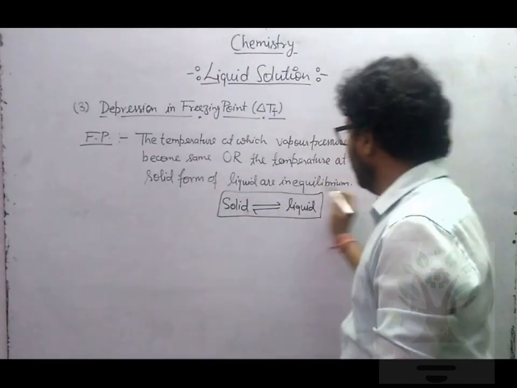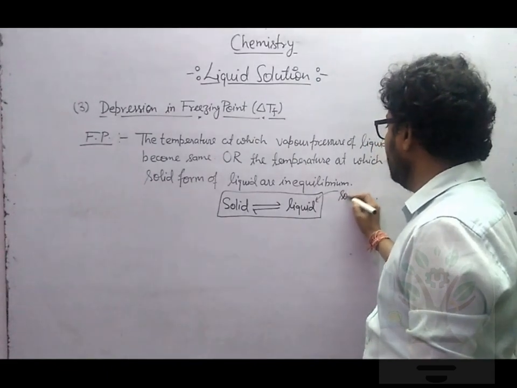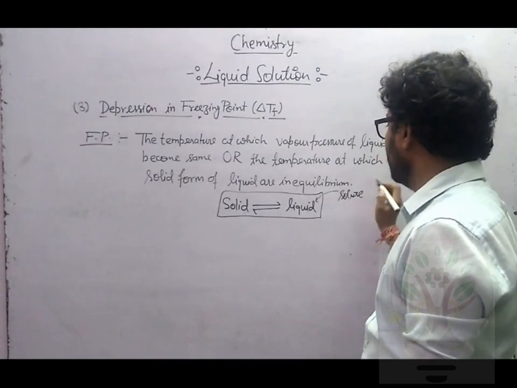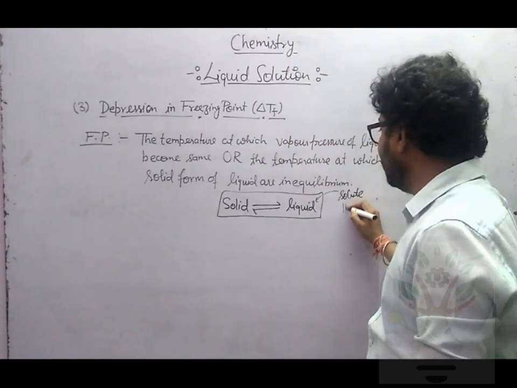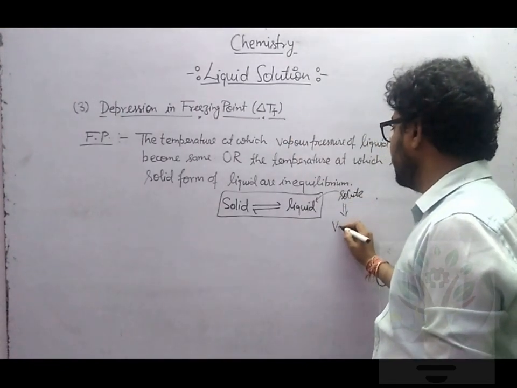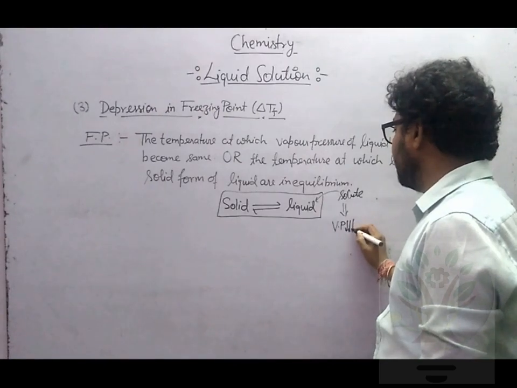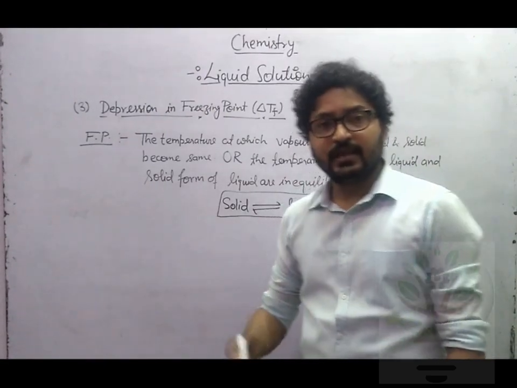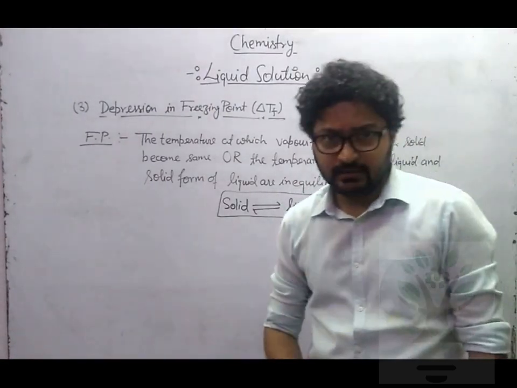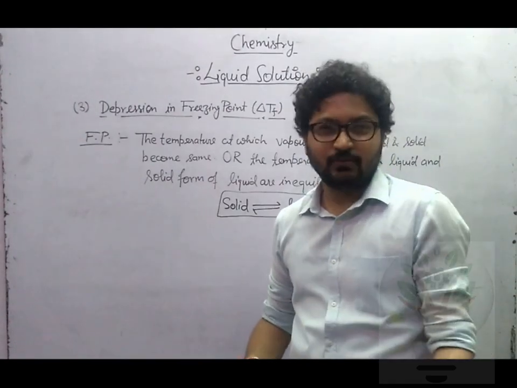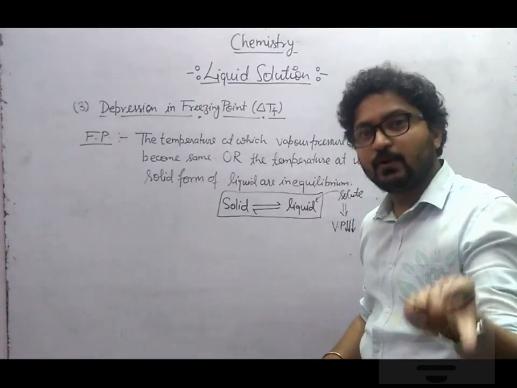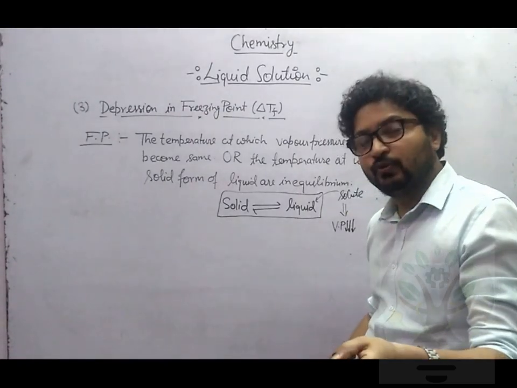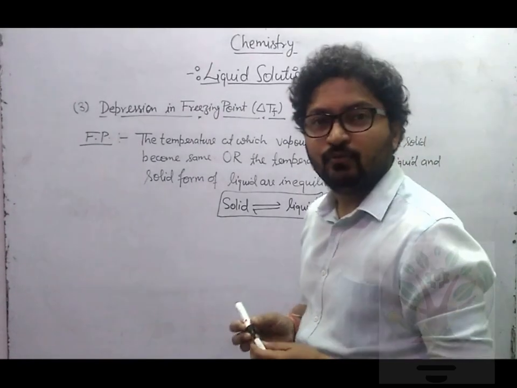Now what you are doing is adding solute in this equilibrium. So tell me, if you add solute in the equilibrium, will vapor pressure decrease or increase? You will say that vapor pressure will decrease. Clear? By mixing in solute, the vapor pressure decreases. Now, if vapor pressure is decreasing just because you are adding some solute, what will the equilibrium like to do?